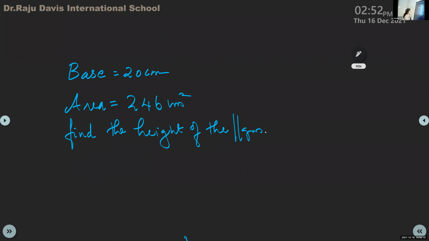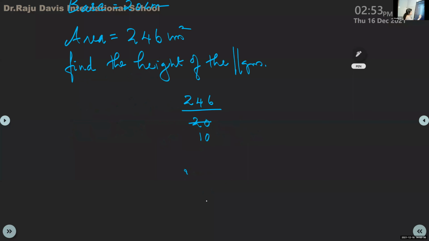246 divided by 20. Cancel with common factor, children. So it will reduce, isn't it? Then you can divide. 2 is a common factor, no? 2 tens are 20, 2 twos are 4, 2 threes are 6.